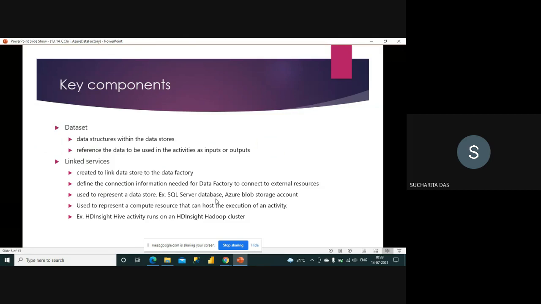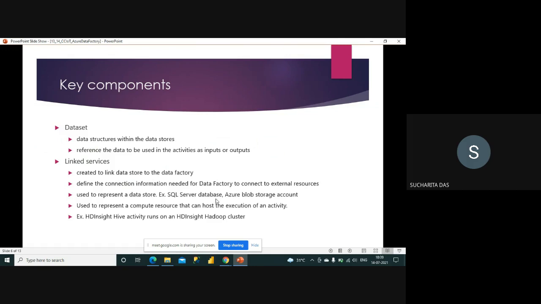Now, what is a linked service? It is created to link a data store to the data factory. It defines the connection information needed for the data factory to connect to external resources. So you may connect some database, you may connect some file location. For that you have to create a linked service. It is used to represent a data store, for example a SQL Server database or a blob storage account.